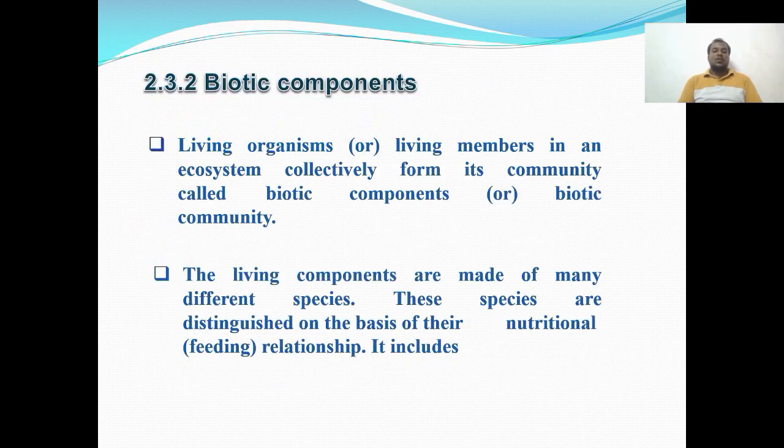Then biotic components, which are the living organisms. The living members in an ecosystem collectively form its community, called biotic components or biotic community. The living components are made of many different species. These species are distinguished on the basis of their nutritional relationship.